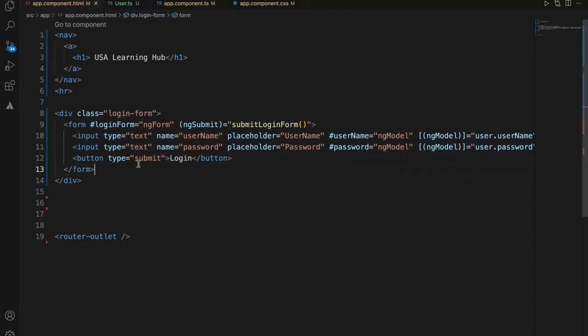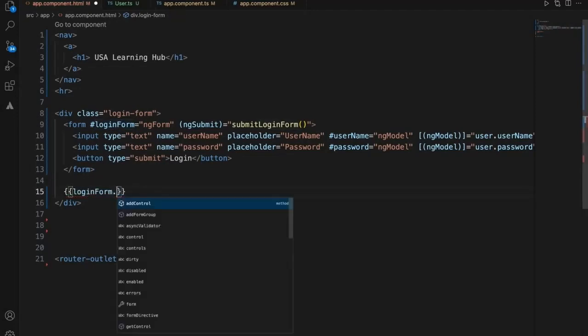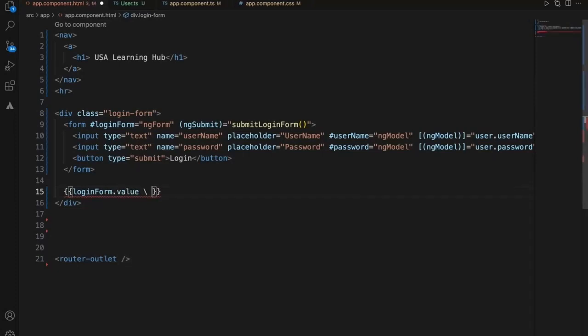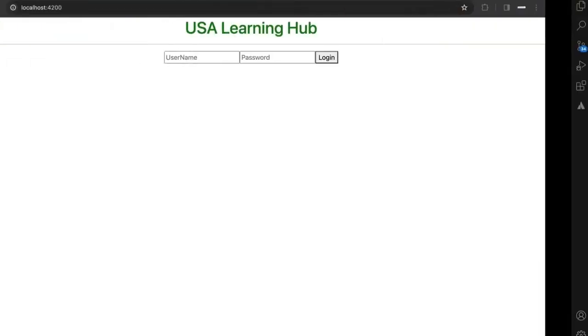Now let's try to print this content. To print it we need the value, and I'm using a pipe to JSON.